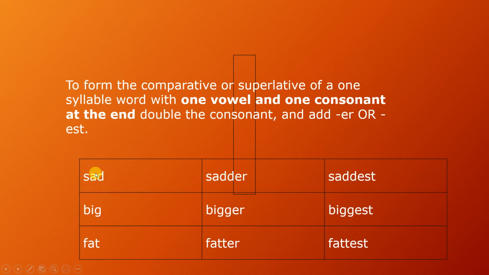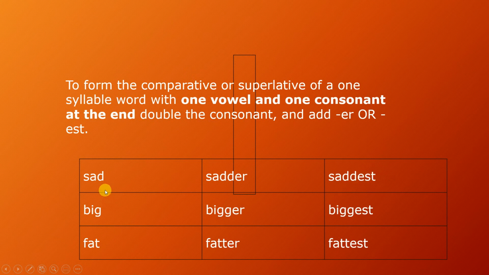So a is a vowel, and we have d as a consonant sound. When you have this type of one syllable word, you have to double the last letter, the consonant. So you double the D, you make it double D before you add your ER, and double D before you add your EST.